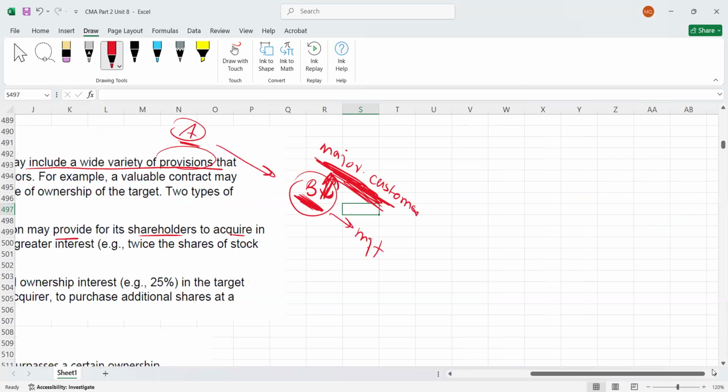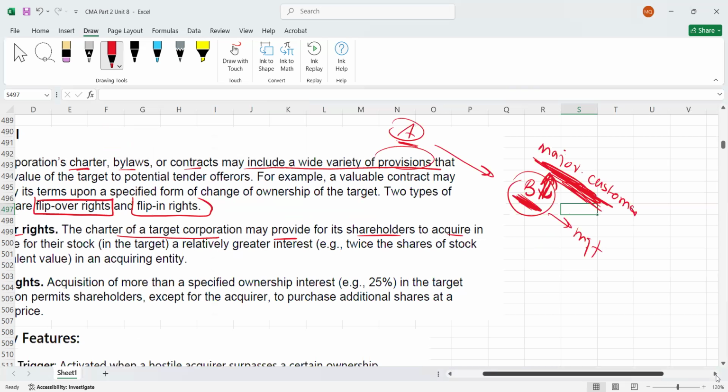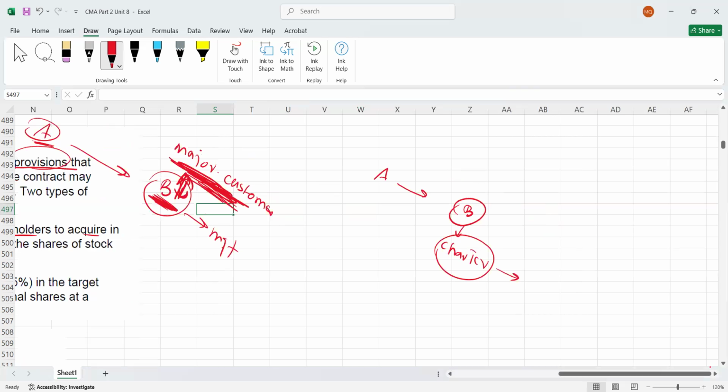Let's assume A is acquiring B, and in B's charter it is written that if any company acquires one share, the acquirer has to give two shares of A to acquire one share of B. This is what is called flip over.